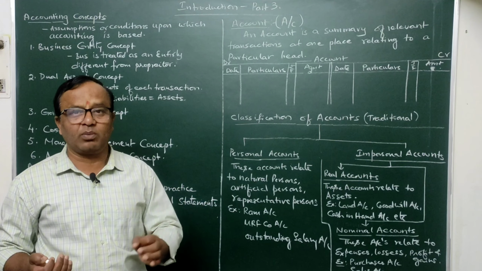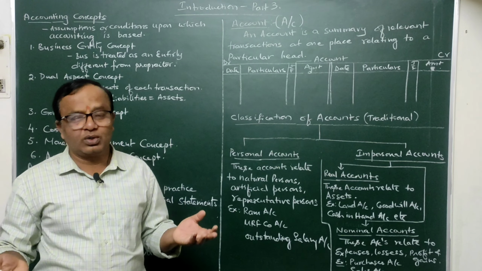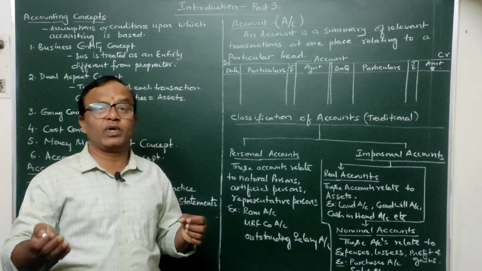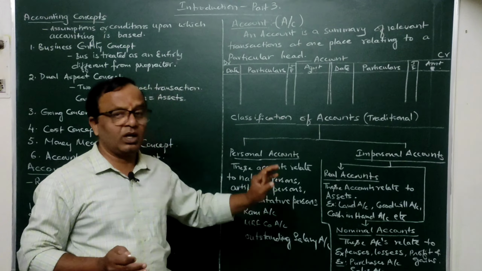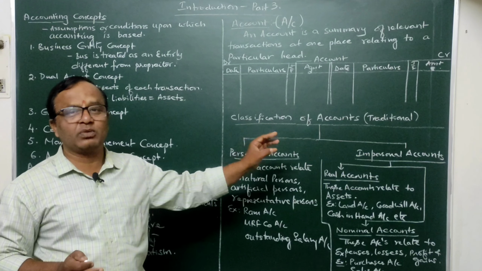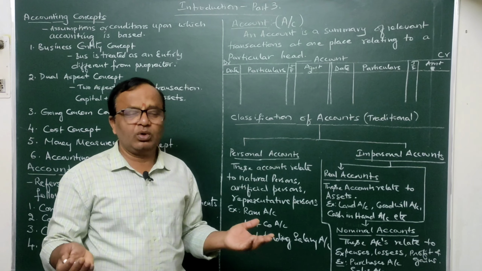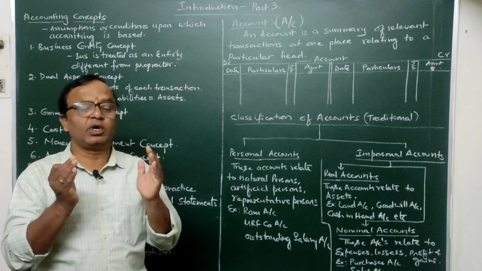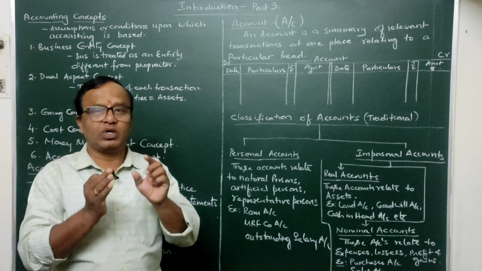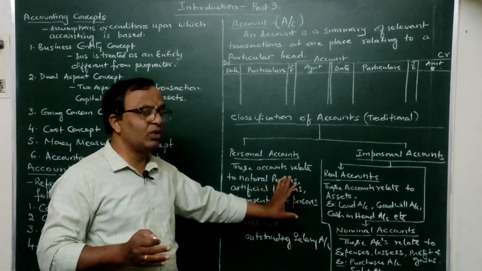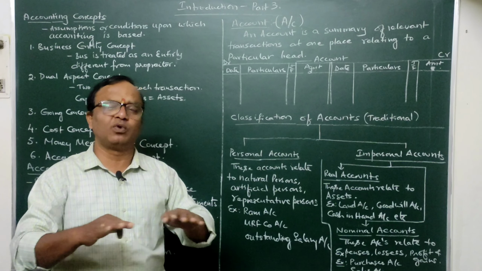So any particular accounts on any particular losses, loss on sale of machinery is also a loss. Such accounts which are maintained on the name of losses are also nominal accounts only. Similarly, gains, or any particular profits made on sale of any particular assets, are also nominal accounts only. So while doing the problem, you should be able to identify what is an expense, what is an income, what is a liability, what is an asset, what is a loss. If you are able to identify them, doing the accounts is very, very simple. Our subject is a very fruitful subject.